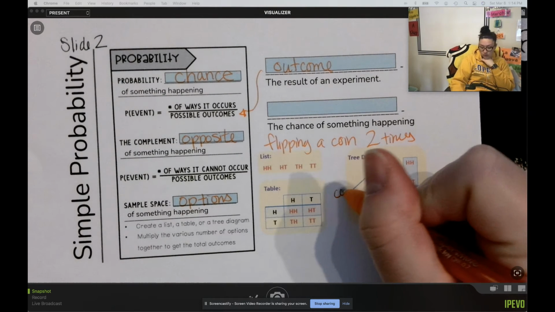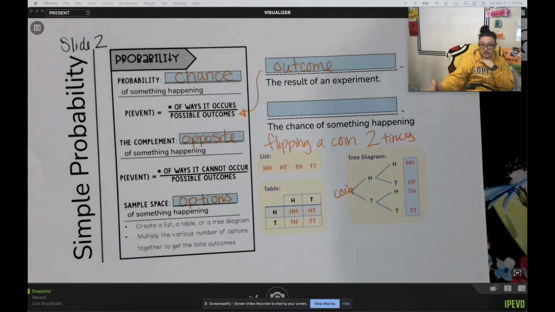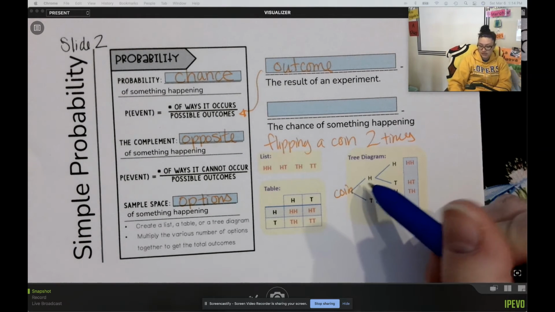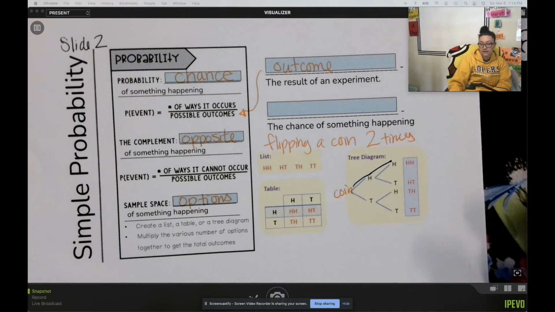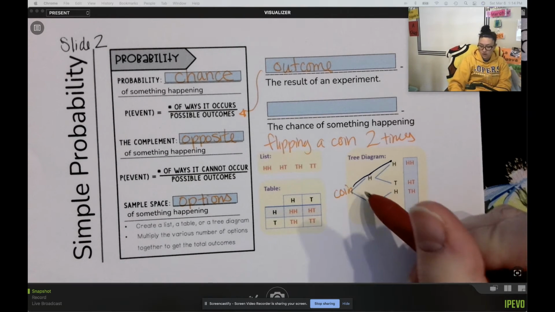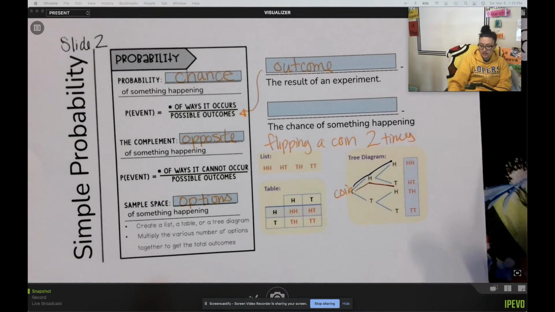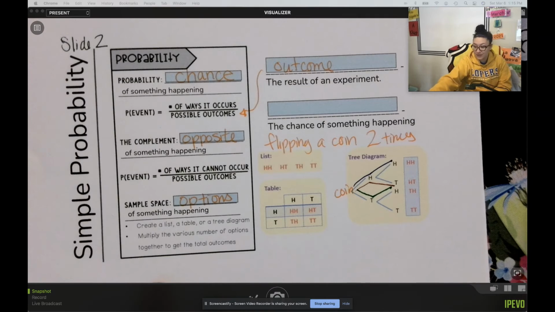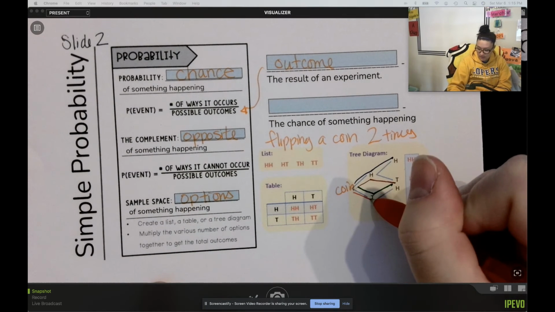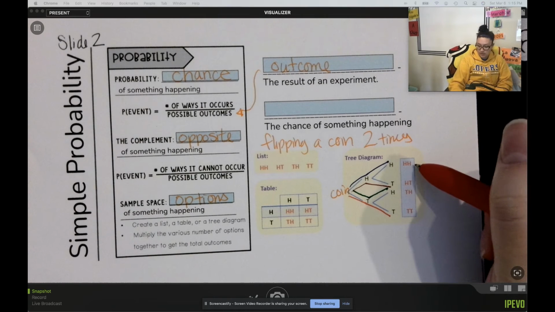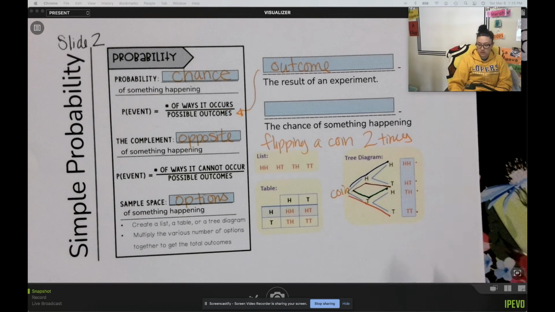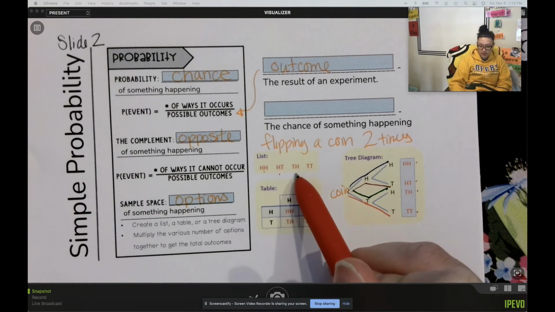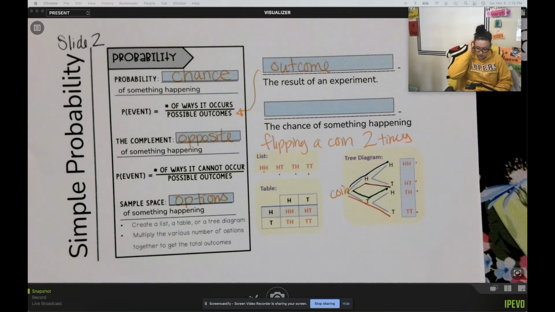Here, this shows my coin, and I can follow this tree diagram to see I could get heads and heads if I flip my coin. Or I flip my coin, I could get heads and then tails. Or I flip my coin and I could get tails and then heads. Or I could flip my coin and I could get tails and then tails. So I see that there would be 4 different outcomes if I flip my coin 2 times. Here again, I see there are 4 different outcomes if I flip my coins.